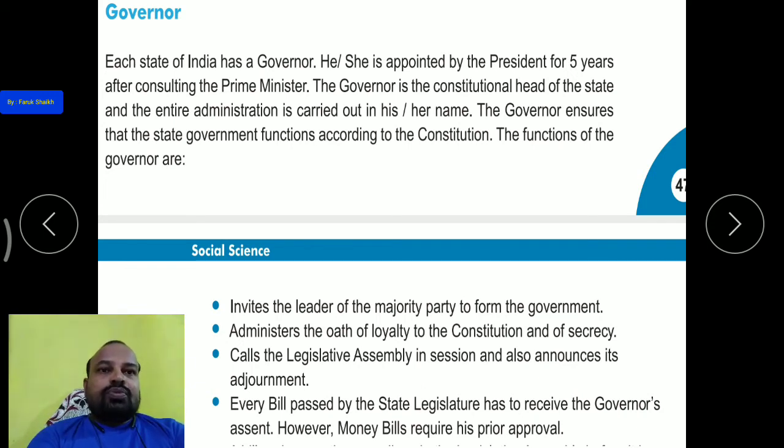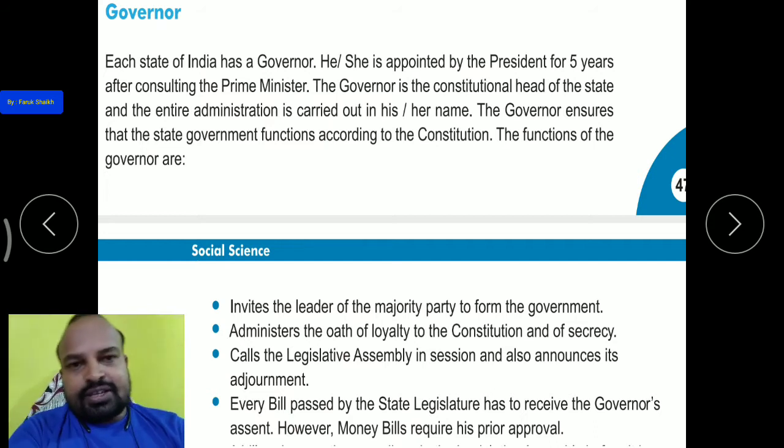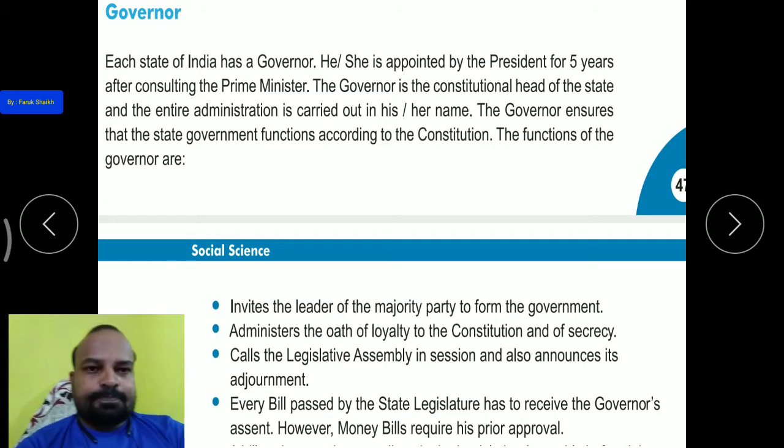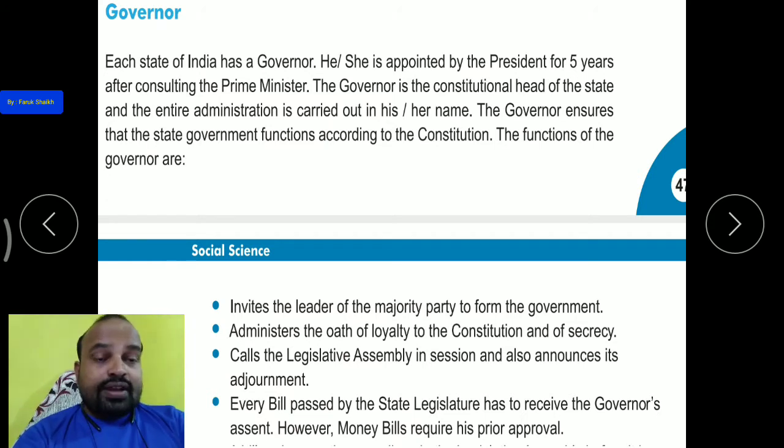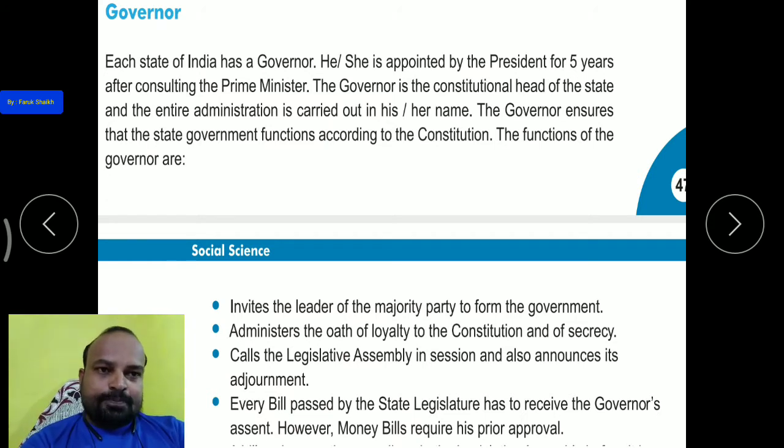So the functions of the governor are to invite the leader of the majority party to form the government. Okay, now what are the functions of the governor, sorry, what are the governor's functions, what is his work, for what work is he appointed? So what are the functions of the governor? Invite the leader of the majority party to form the government.